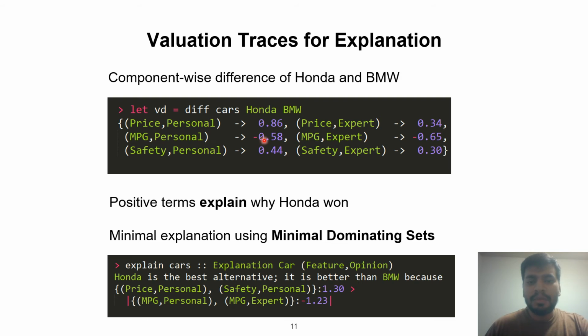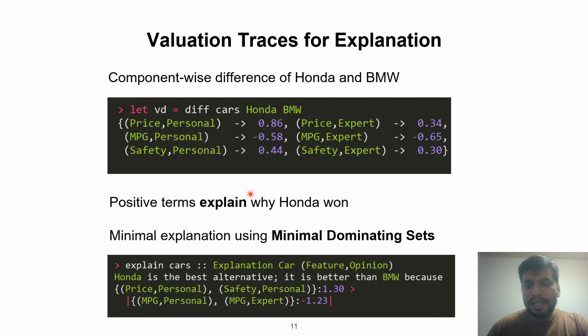The negative components are the components where BMW performs better, and the positive components are the components where Honda performs better. So in a way, these positive components explain why Honda was preferred over BMW.